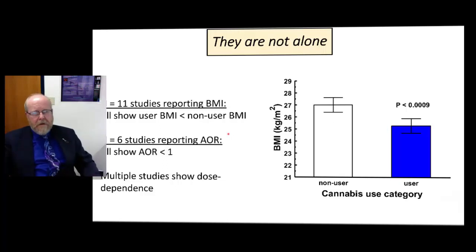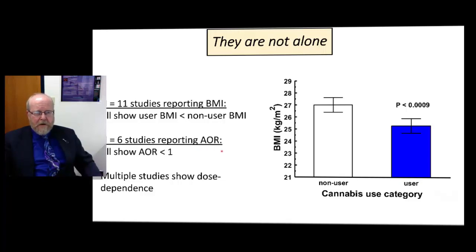So, for example, cannabis users are more likely to use tobacco. We know that tobacco reduces body mass too. But I also found 6 studies that report what we call an adjusted odds ratio. And what this does is adjust for potential confounding factors.